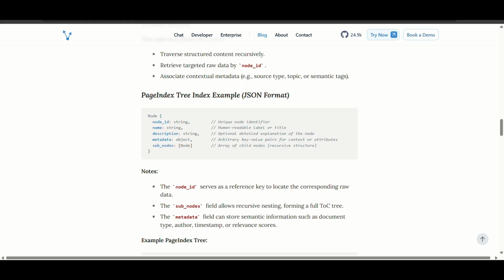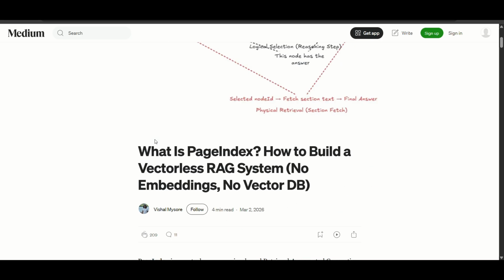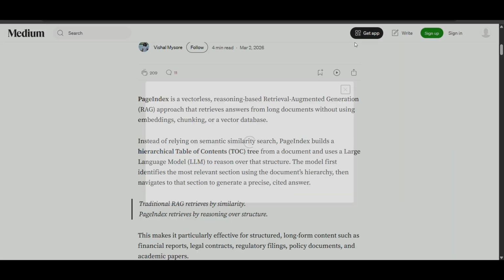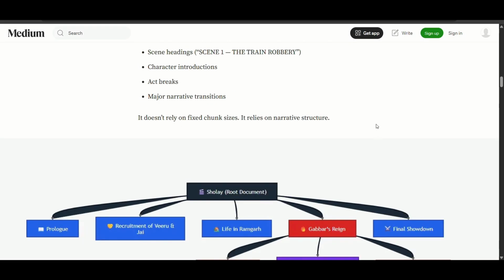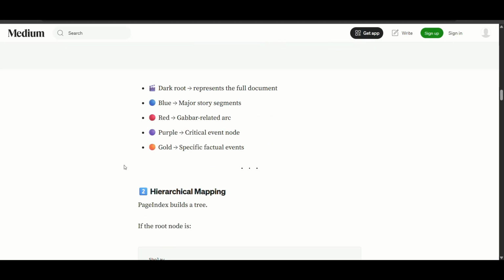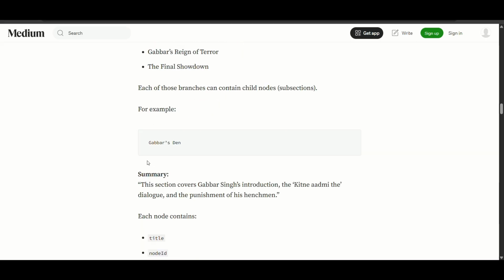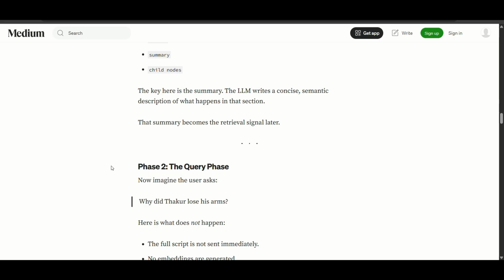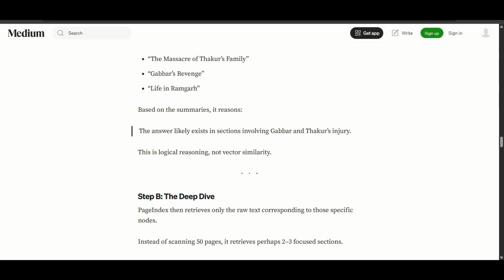Also one more thing, if you go to medium.com, I found one amazing blog related to this page index, and it is really a very nice blog. A huge shout out to that blog. This is that particular article, and I'll provide the link of this article as well. It has explained things in a very amazing manner. It is always better to read documents and articles, because reading will help you understand things more. If you don't understand any part of the article, you can go to ChatGPT and ask about that particular part, and it will answer you. This is how you can learn.